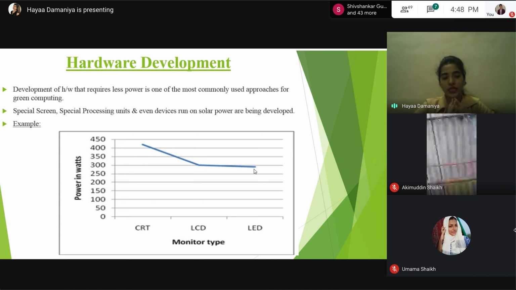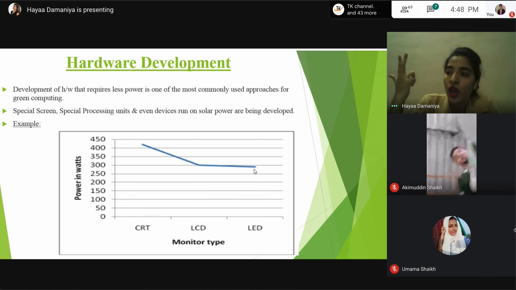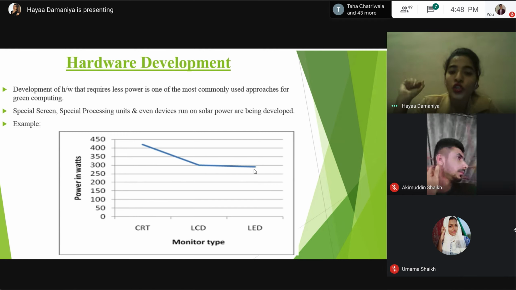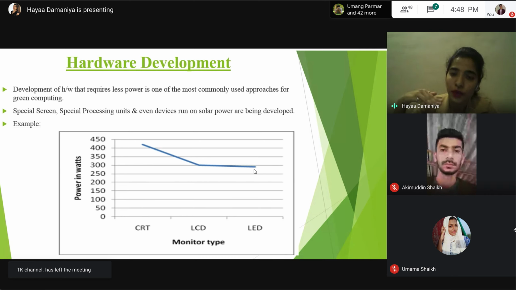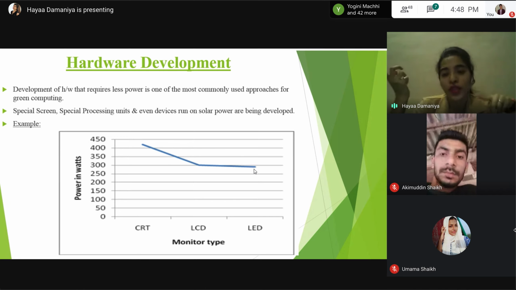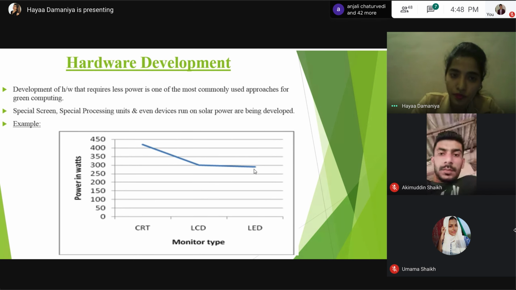Another example is your computers. We can prefer the laptop computer rather than the desktop computer. Why so? Because a desktop computer contains more peripherals as compared to a laptop computer. Another benefit is you can use your laptop anytime, anywhere, so it is also comfortable. Laptop computers require less energy than desktop computers. So two things you have to remember: go for the LCD rather than CRT, and go for the laptop computer rather than the desktop computer.